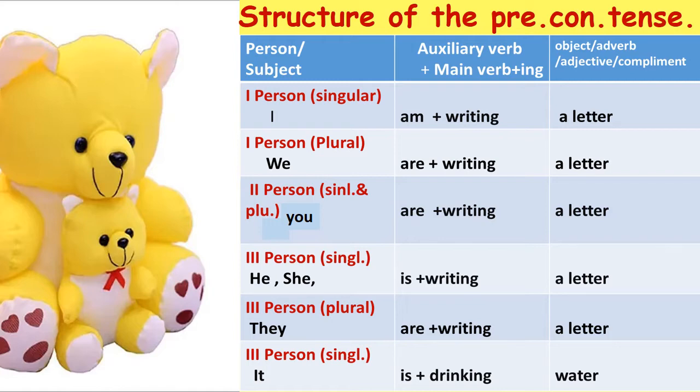அது தண்ணீர் குடித்துக் கொண்டிருக்கிறது. So you can see the auxiliary verb and the main verb plus ing.